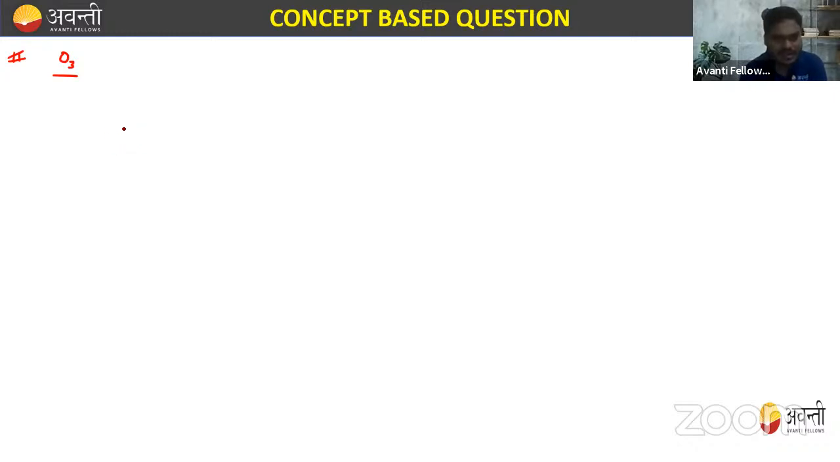So we have 3 oxygen atoms: oxygen 1, oxygen 2, oxygen 3. We all know that oxygen has electronic configuration 2, 6. So how many valence electrons does oxygen have? That is 6. Now, everyone wants to attain their noble gas configuration, that is 8 electrons in their valence shell.